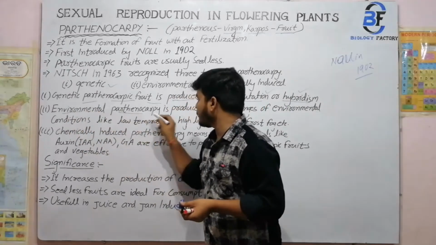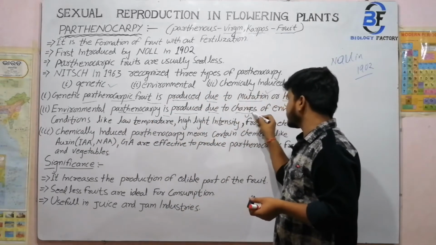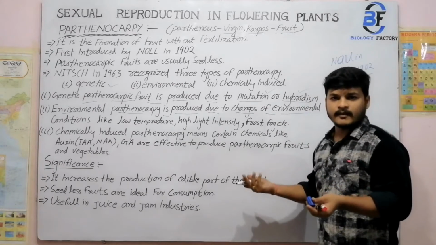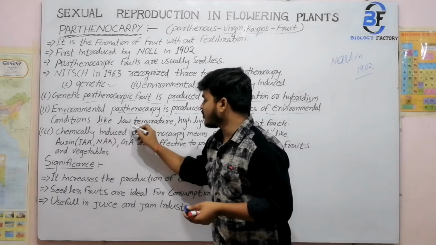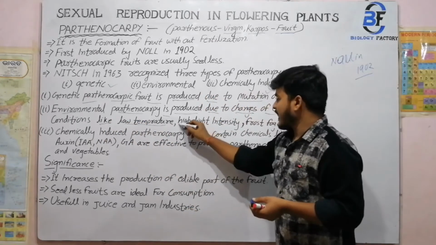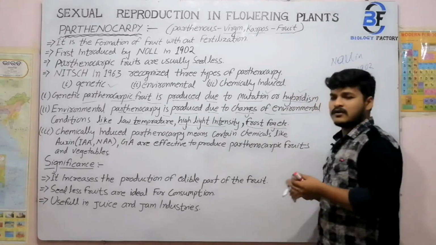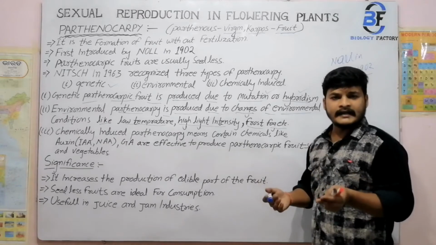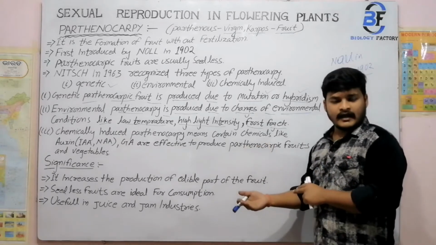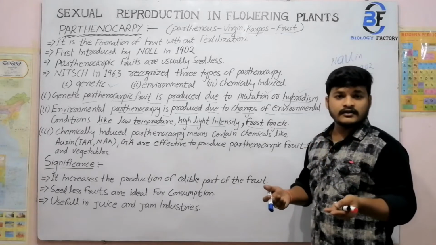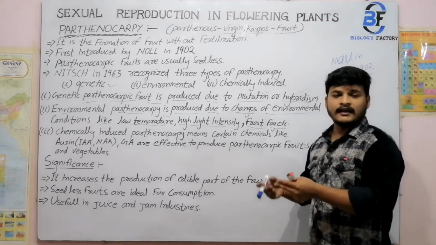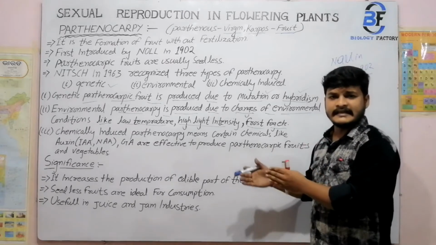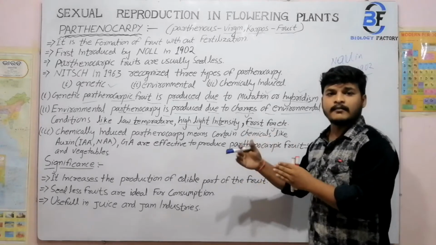Environmental parthenocarpy is produced due to changes of environment. According to the environmental changes, parthenocarpic fruits are developed, with conditions like low temperature, high light intensity, fog, or low light intensity. Some examples are tomatoes developed in low light intensity and high light intensity, and carrot, which grows in low temperature. These are some of the fruits developed seedless and parthenocarpic by environmental conditions.